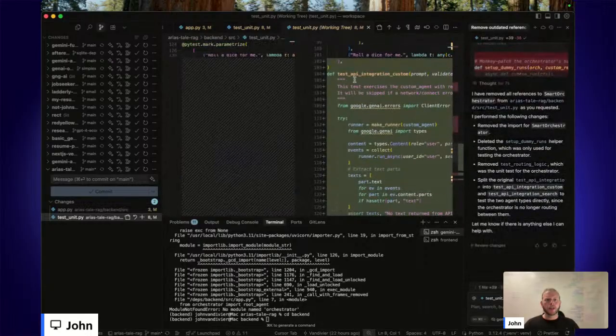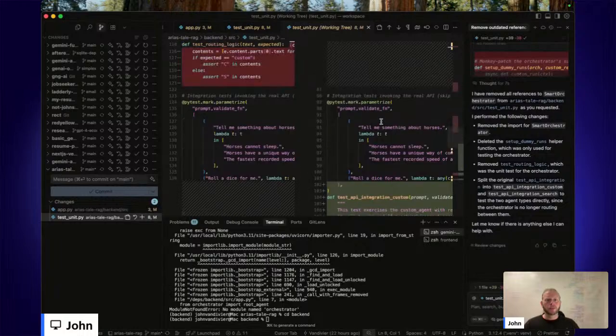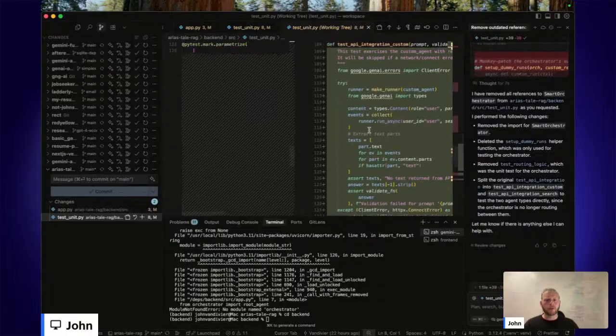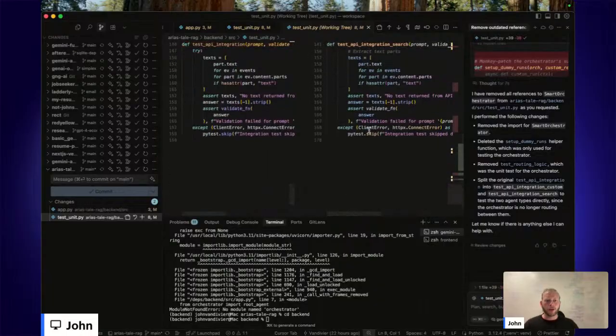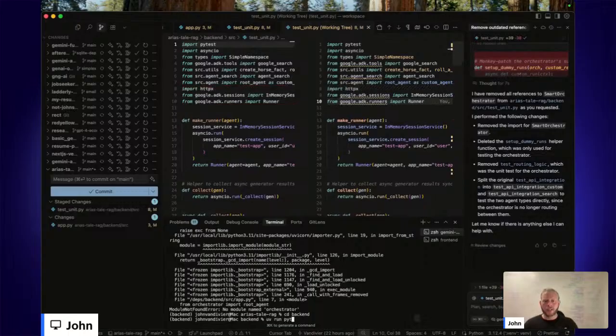We created a test for API integration custom. So it will still make a mocked API call to show that the invoke connection to the service layer is working well. I don't know if this is going to pass or not, but that seems fine. This time import is also unused, so I'll delete that.